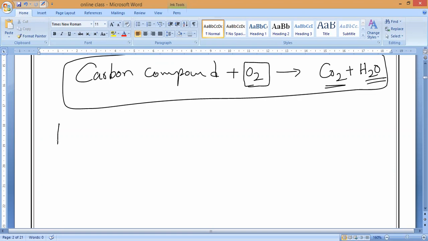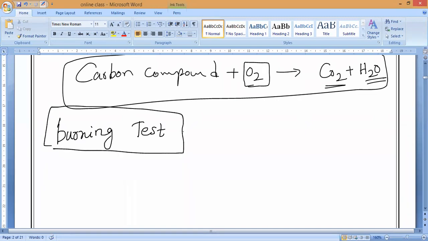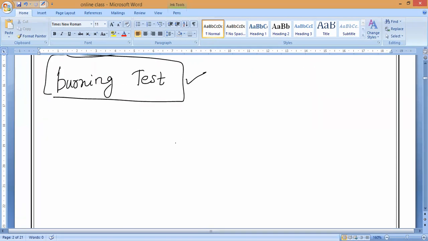only its burning test. What is the test? Burning test. Are you understanding? So whether the compound is a carbon compound or not, how can we identify it? What test will we proceed with? Burning test. So when an organic compound burns in oxygen, it will produce carbon dioxide, which will turn lime water milky. That is what you have to remember.